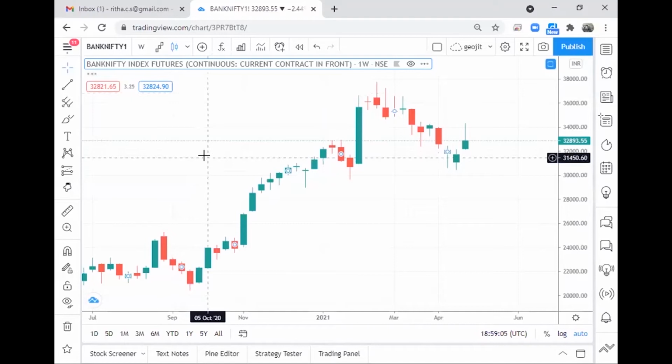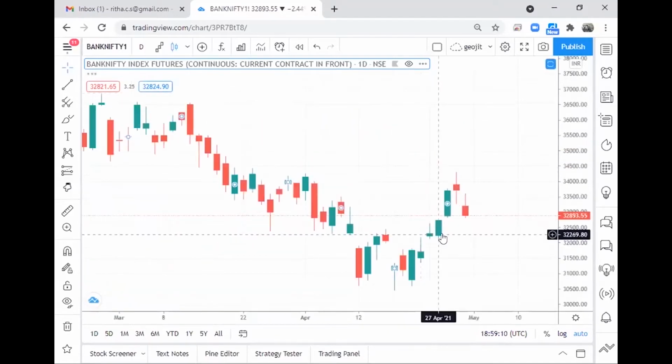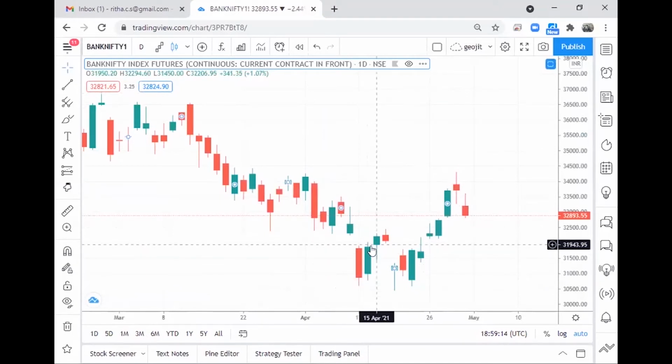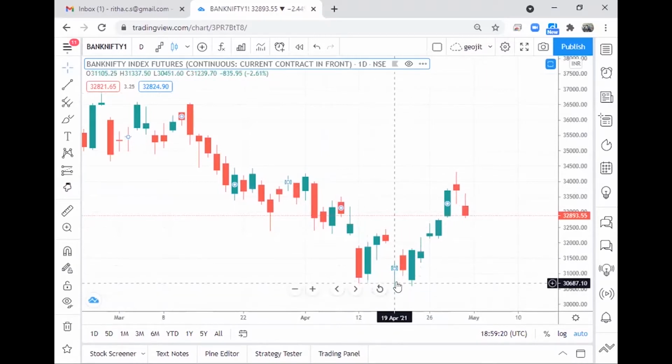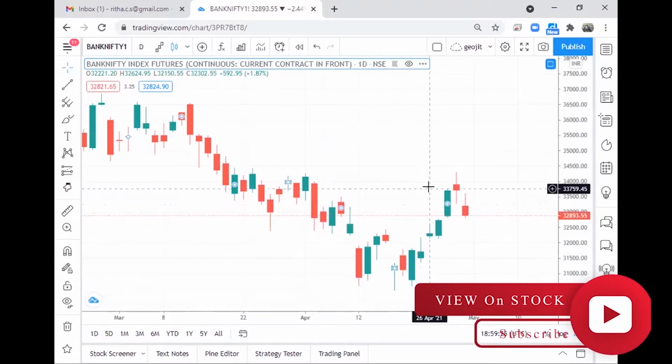Now these are the regular candlestick graphs that we actually see. Candlesticks consist of a body and a shadow. The color of the body will tell us whether the market is bullish or bearish. And the shadow will tell us whether the prices got rejected or whether the prices got extended.